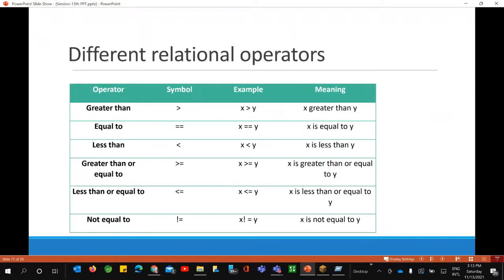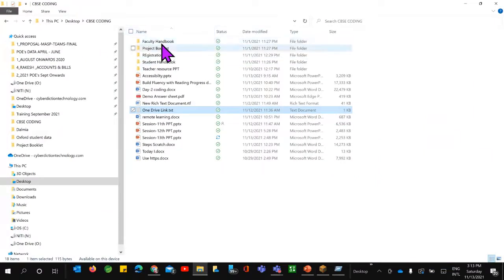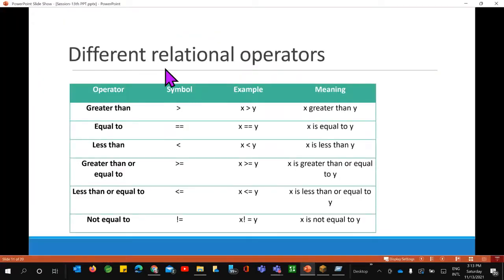Okay, so after that, different relational operators are also mentioned. And no worries, everything is there in the particular booklet, which we have already shared, and it's there on the CPSC portal as well. So you can open the PPT from here, and from the faculty handbook, you will get all the explanation related to this. So accordingly, you can teach them.